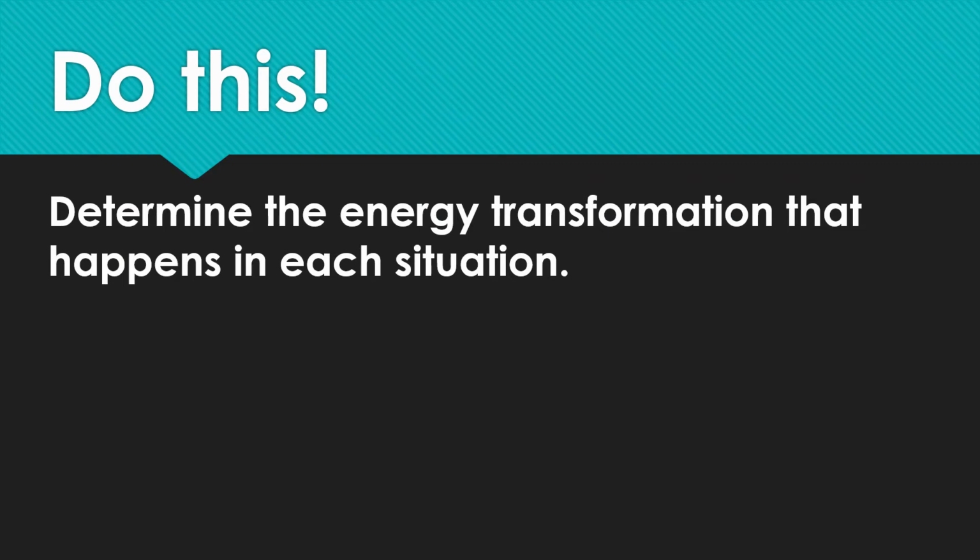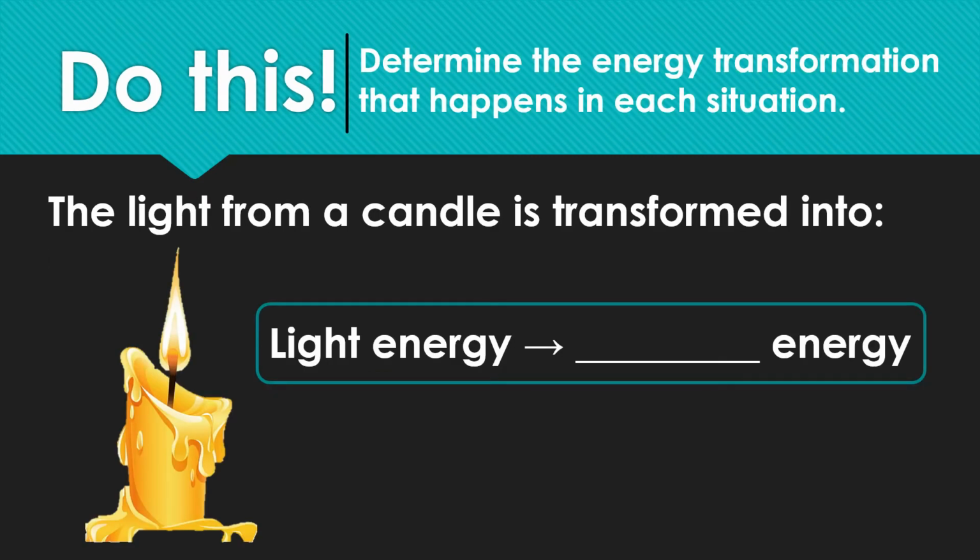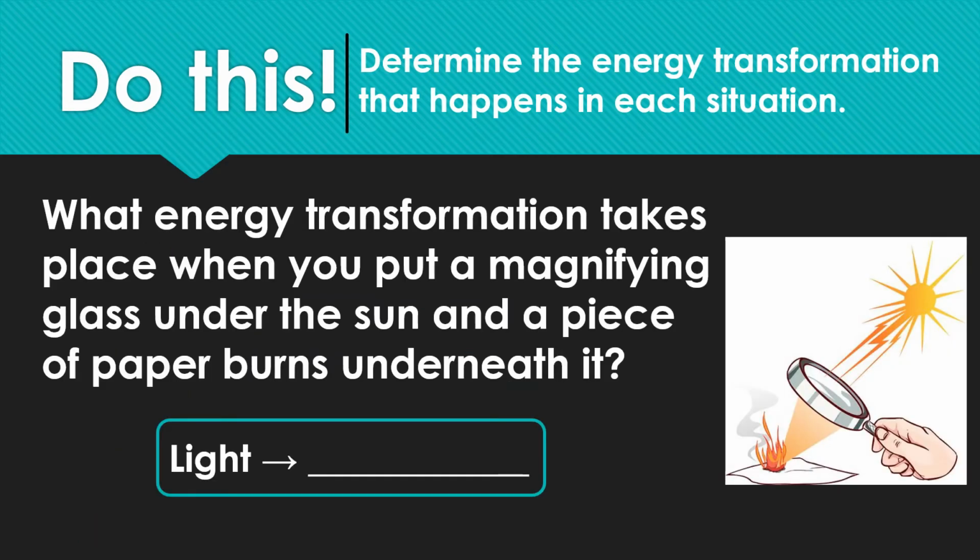Let us see if you grasp the concept about energy transformation from heat to light and light to heat. Determine the energy transformation that happens in each situation. The light from a candle is transformed into what? What energy transformation takes place when you put a magnifying glass under the sun and a piece of paper burns underneath it? Light is transformed into what?